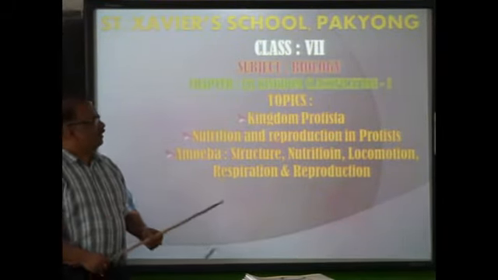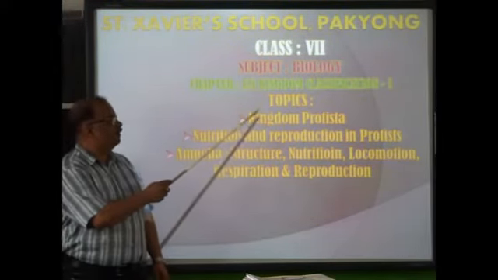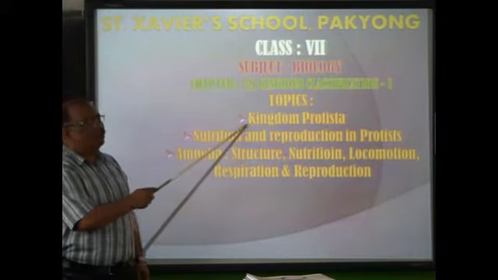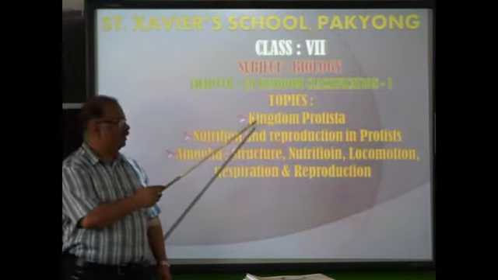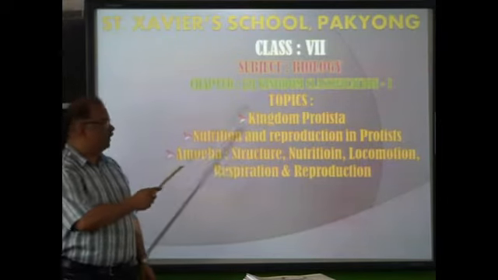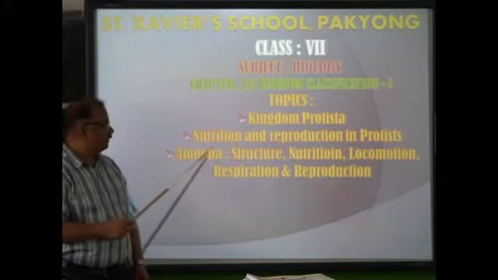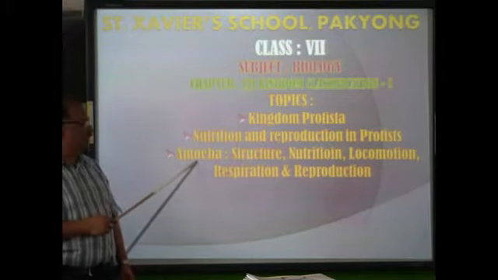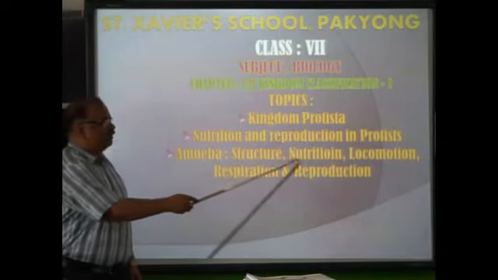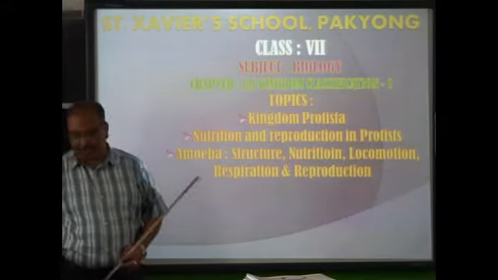Today we are going to take the same chapter, Kingdom Classification, and the topic for today is Kingdom Protista. Last week we did Kingdom Monera. This is the second kingdom, Kingdom Protista. Nutrition and reproduction in protists. Then we will take one example, one member of protist, that is amoeba, its structure, nutrition, locomotion, respiration and reproduction.